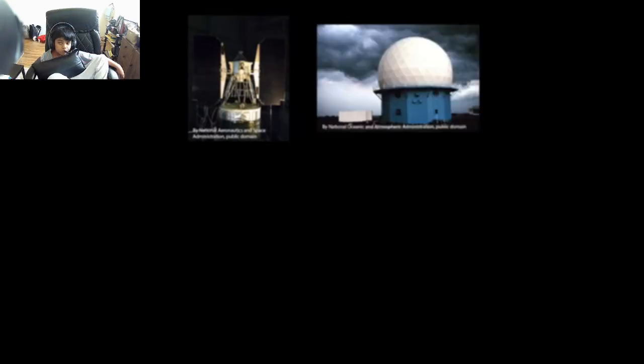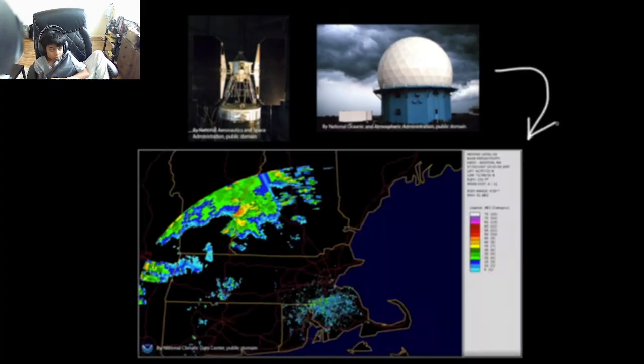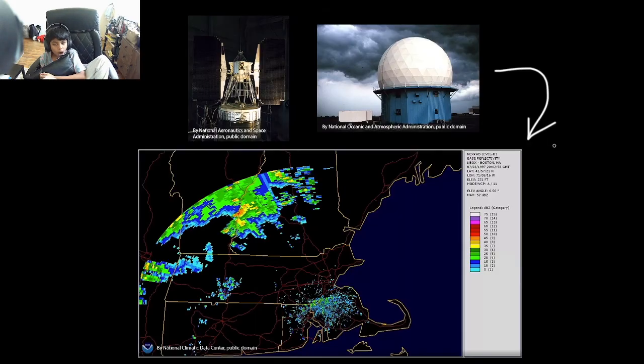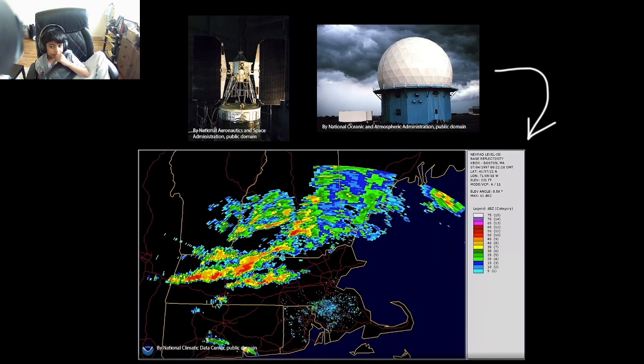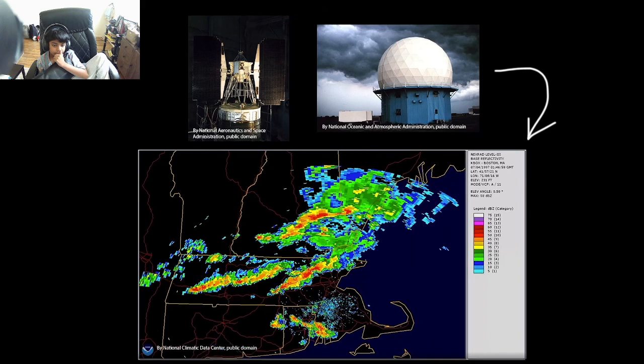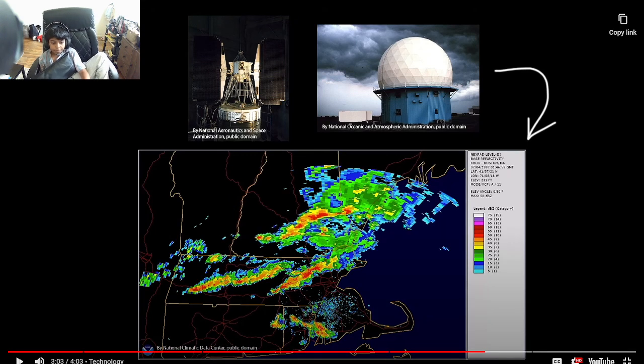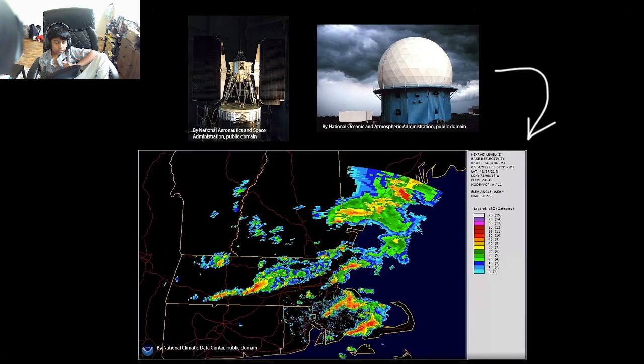To do that, they set up tools like satellites and Doppler radar to observe atmospheric conditions, such as wind speed, temperature, air pressure, and nearby geographic features. They can input the data they record into computer models, which can use that information to predict future weather. Have you ever seen a map like this used in a weather forecast? Yeah, I've seen it before. This National Oceanic and Atmospheric Administration map uses data from a Doppler radar station that measured the progression of a severe storm over the northeastern United States. The most intense central parts of the storm are shown in red, with colors down the rainbow representing progressively less intense parts of the storm.